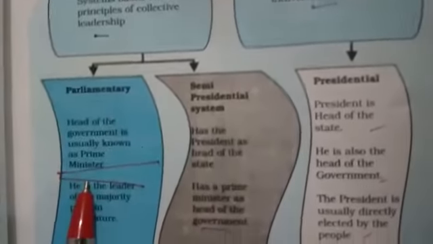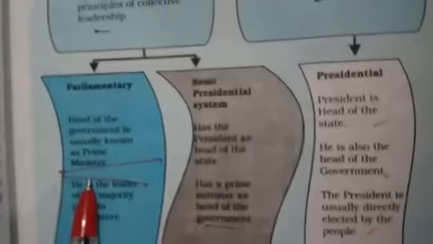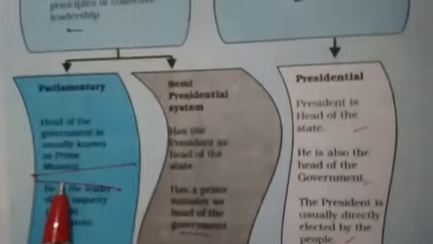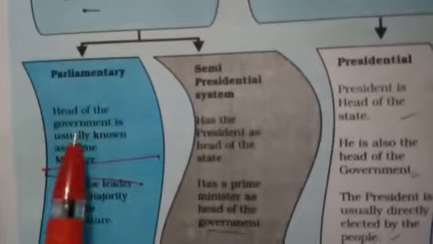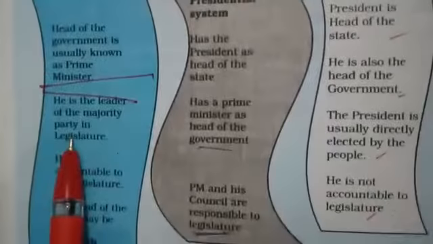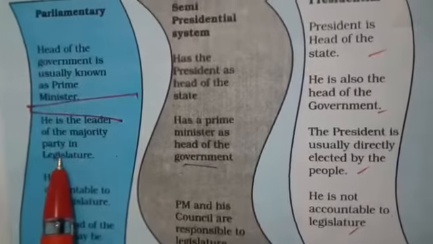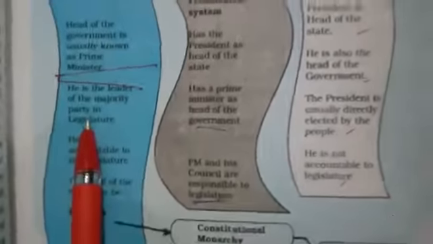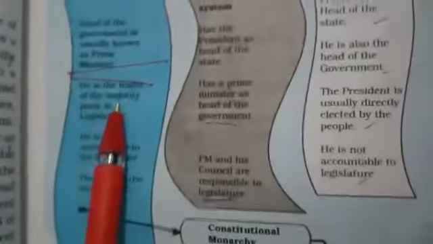Mr. Narendra Modi is the head of the government, right? And the head of the state is the president. So the prime minister is the head of the government. He is the leader of the majority party in the legislature. BJP has many leaders, they choose their own one head leader. That is, he is the leader of the majority party in the legislature.